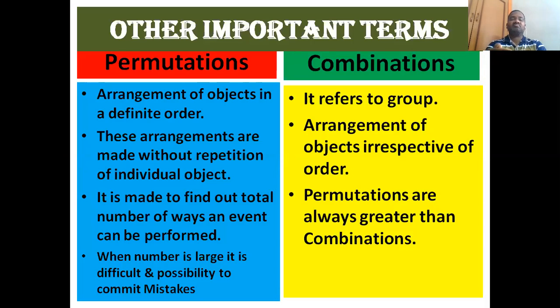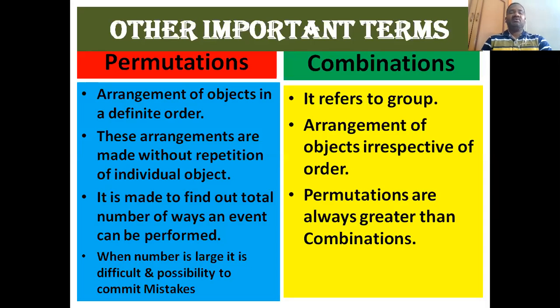But now from this slide, I will make a clear picture of what is permutation, what is combination, how they can be used in probability theory, and what the different formulas used are, so that we will learn easily. Now look at the left hand side of this slide where I have taken the heading permutations. What is permutation? Arrangement of objects in a definite order.